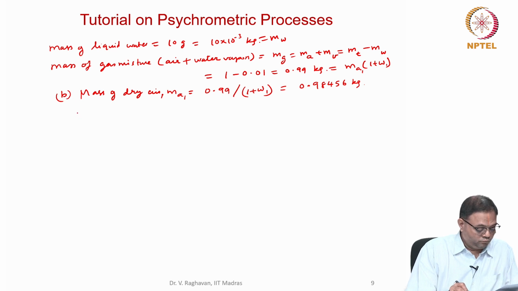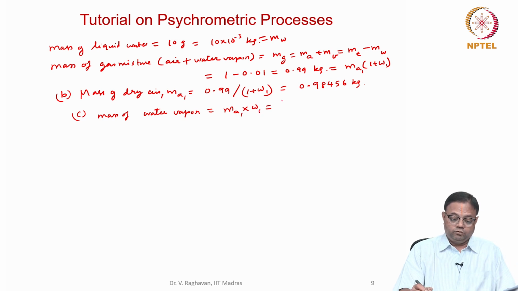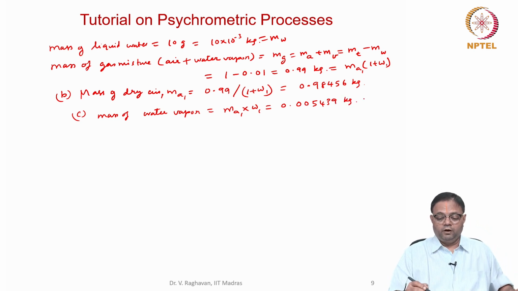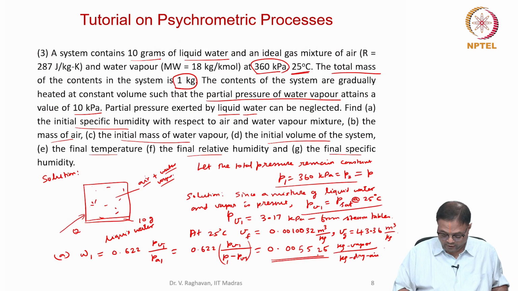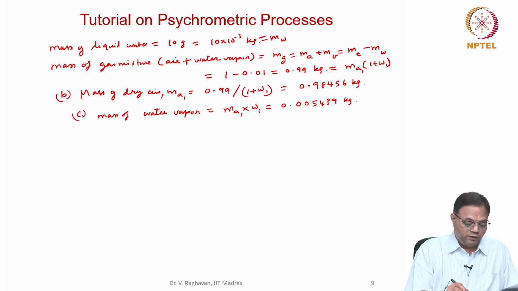Then C is the mass of water vapor. That will be equal to Ma into omega 1, so that will be equal to 0.005439 kg, because omega we calculated as 0.005525, that into 0.98456 will give you this value. So that is the C.